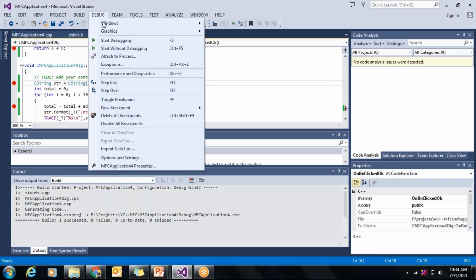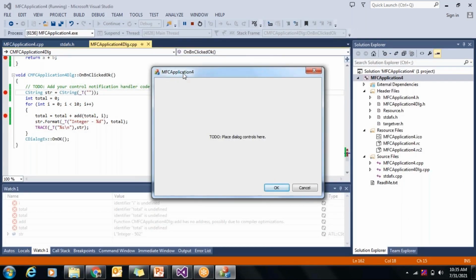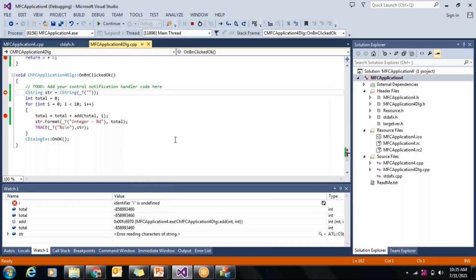Now, in order to debug, you can click Start Debugging or you can press F5. So click on that. So the application opens. Now I've written this particular piece of code on click of OK. So let me click on OK.